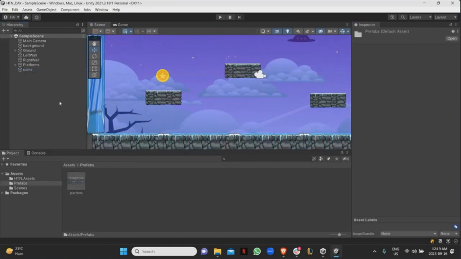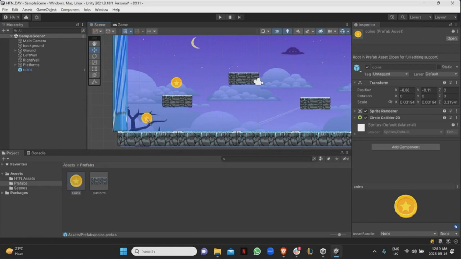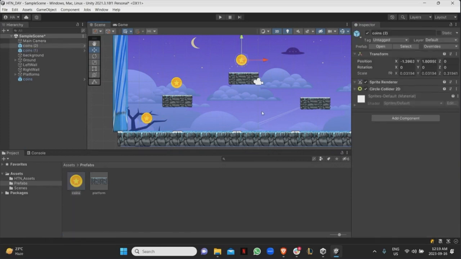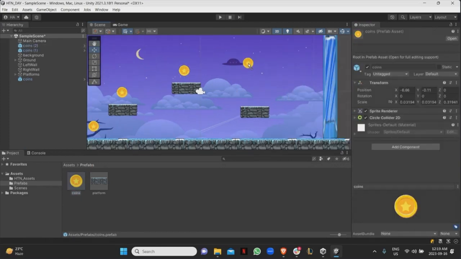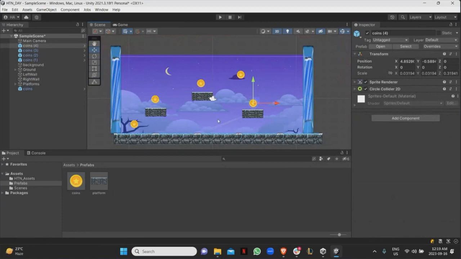Let's say I want to create a prefab of that as well, just because I may want to use the same coin in other areas. So I'll just click the coin from here and drag it to here. And there you go. I have a prefab. And then I'll just move the coin wherever I want to move it. So I'll move one here, put one here. I'll put one here where the player will have to jump to get it. And then another one here, for example. Right? So the player will just want to go here, jump, jump, jump, jump, and then there you go.